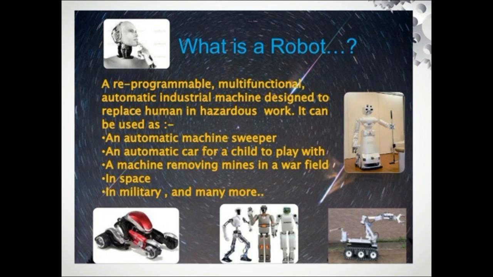A machine which is able to do all types of work irrespective of energy and irrespective of the nature of the work. It is nothing but a machine which is manipulated in such a way that it can do all sorts of work that human beings are doing. For example, we may also be replaced by robots in future. But right now, robotics is useful in defense purposes. Particularly, the first robot was developed in New Jersey in the US. And here we'll see what types of robots are used. Military robots are there, automatic robots are there.